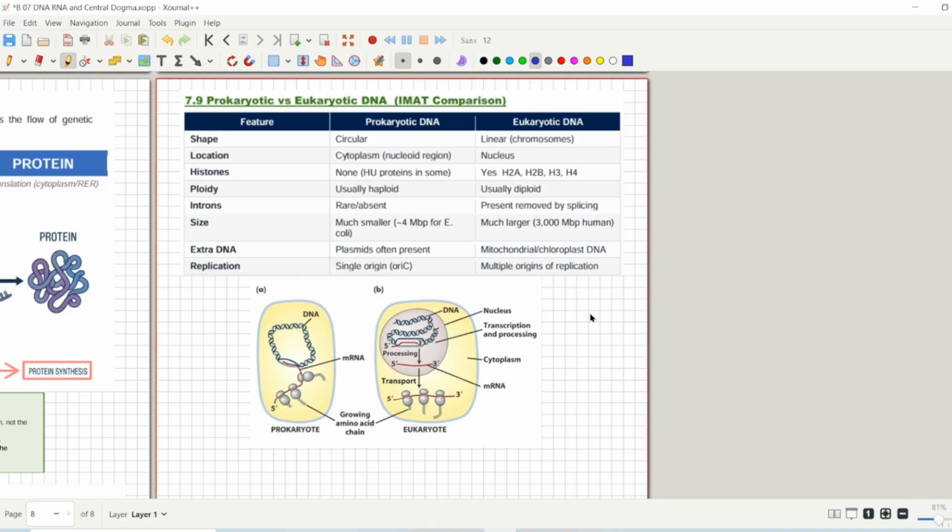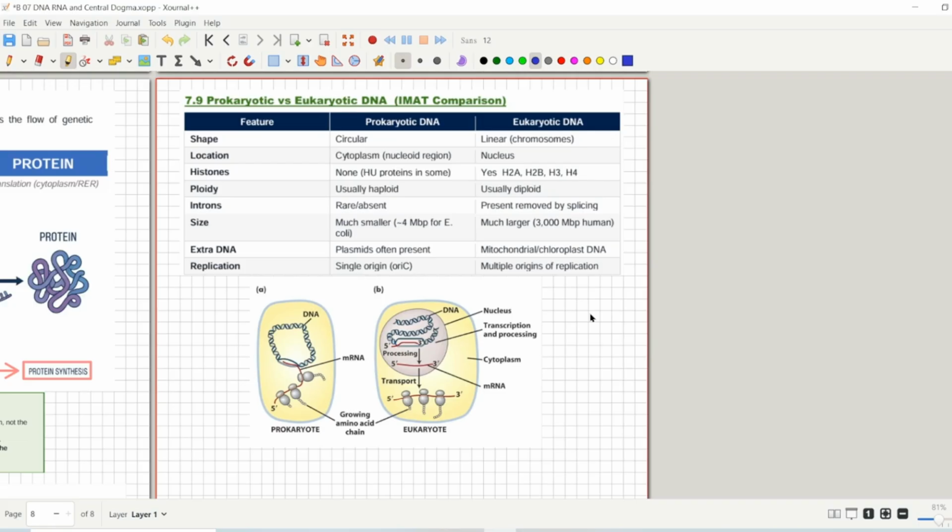That's why the DNA is present in the cytoplasm, while eukaryotes contain linear DNA, and the linear DNA is present in the chromosome molecules, and the chromosome is inside the nucleus. If we talk about histone proteins, then prokaryotes contain no histone proteins, but eukaryotes do contain histone proteins. If we talk about ploidy, then prokaryotic DNA is usually haploid, while eukaryotic DNA is usually diploid.